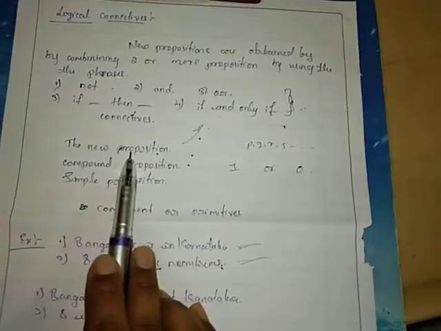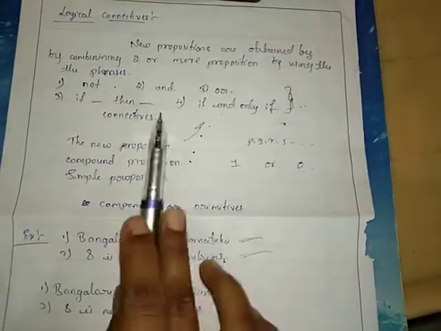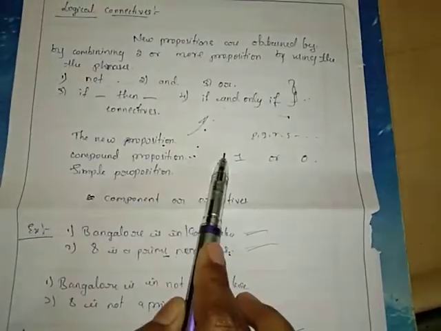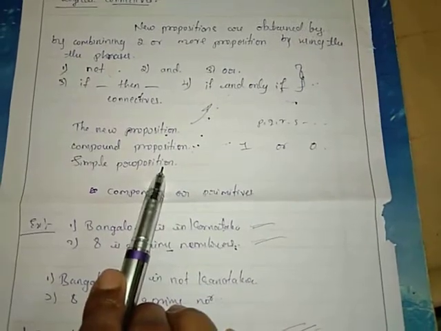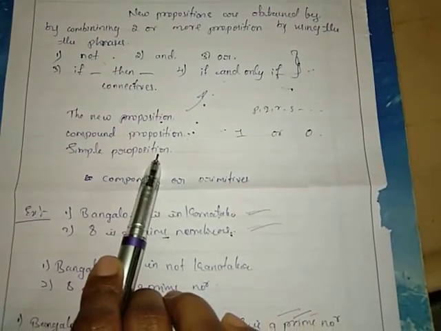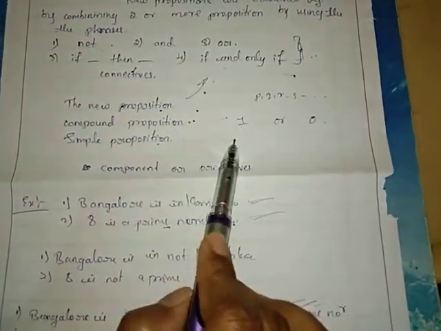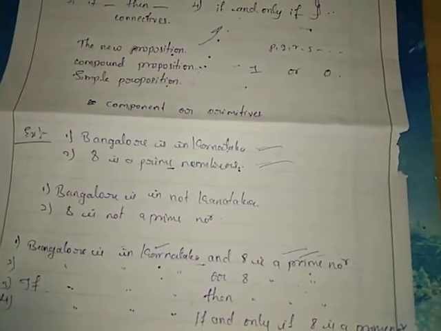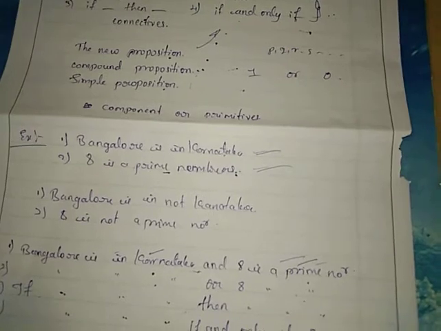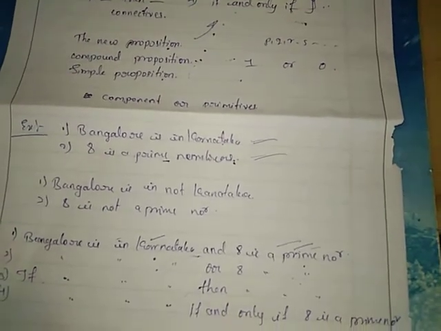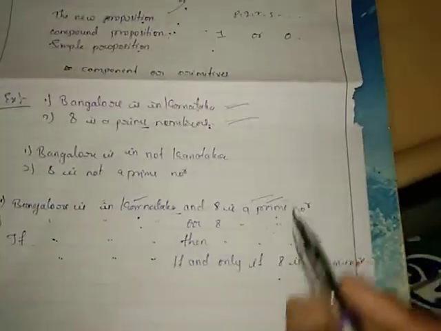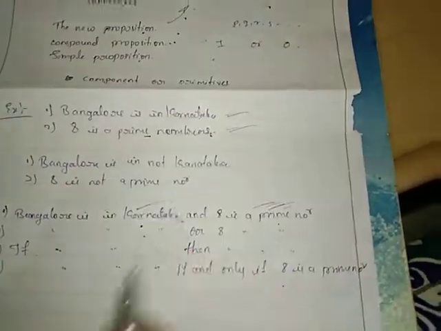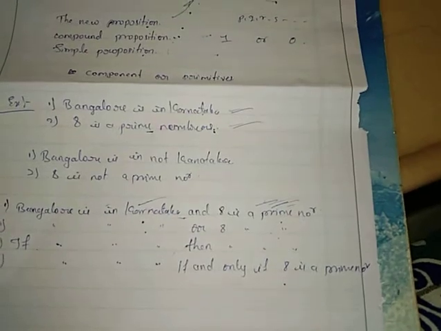So the new proposition which is obtained by combining the propositions is called a compound proposition. If the proposition is not a compound, then it is called a simple proposition. The new proposition which is obtained is called the compound proposition, and the propositions that we have used are called components or primitives.